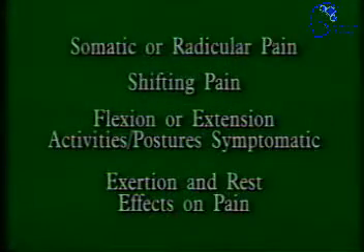On the less serious side, the history will begin to afford a picture of the type of lesion that the therapist is dealing with. Referred pain comes in two varieties, somatic and radicular. Radicular pain originates from inflamed or previously damaged nerve tissue and is characteristically sharp and lancinating, coming on when the tissue is stressed and going off when the stress is relieved.